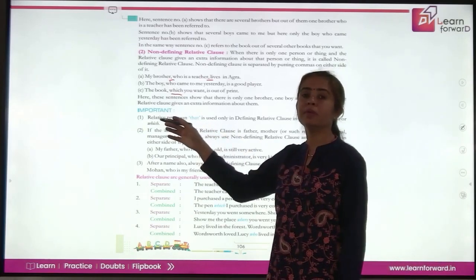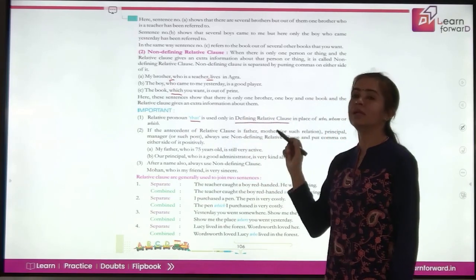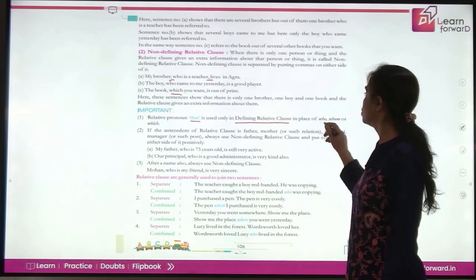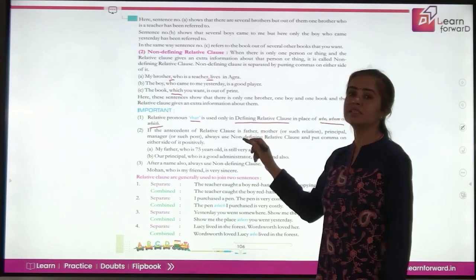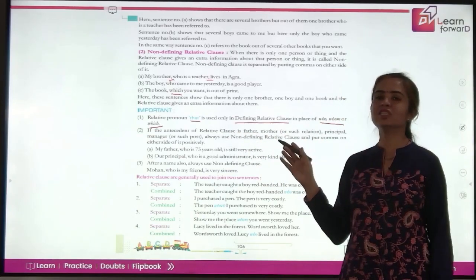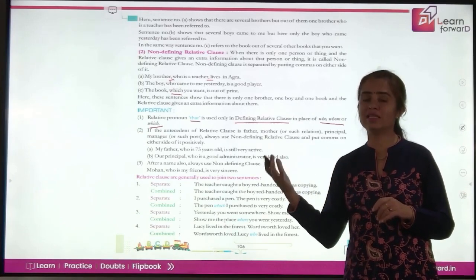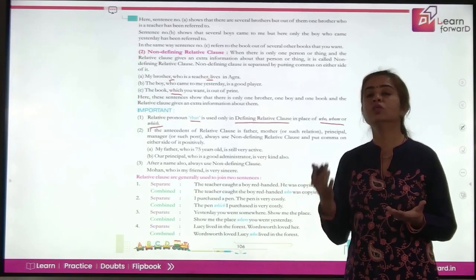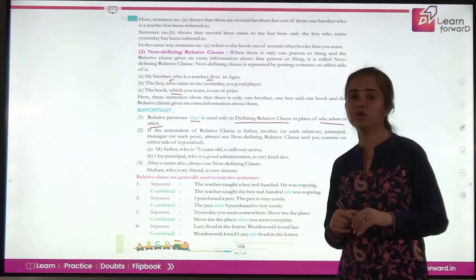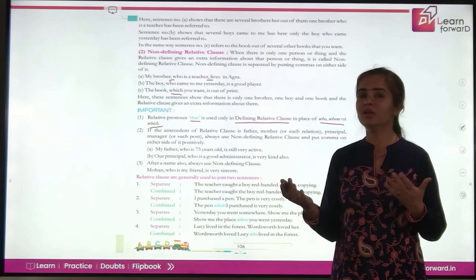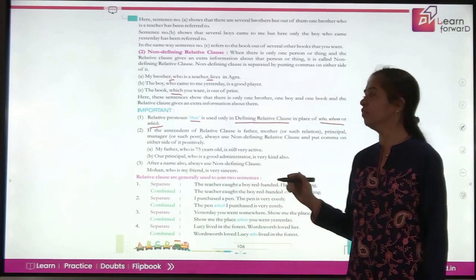So a few points to remember here. The relative pronoun that is used, as I just mentioned, only in defining relative clauses in place of who, whom or which. Next, if the antecedent of the relative clause is father, mother or such a relationship which you don't need to define. When you talk of your father, do you really need to tell something to define him? No. Or if you are talking about the principal of your school, or the prime minister of your country, do you need to define them? No, they are just one. So in such cases, we always use non-defining relative clauses only.